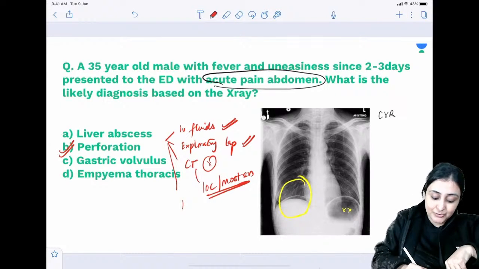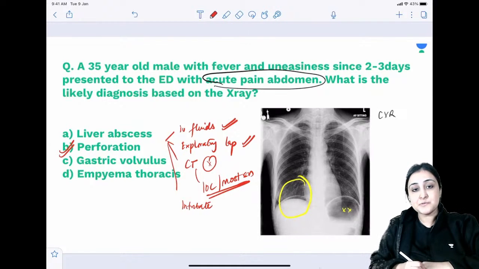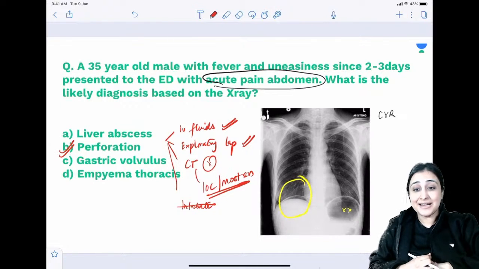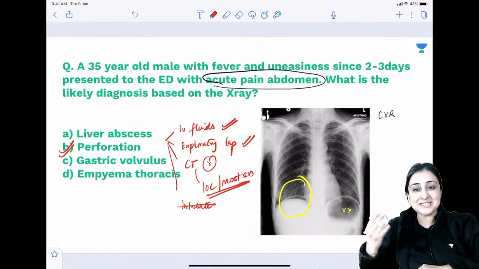Do you want to intubate this patient? If they give intubate in the options, airway is very important. You want to intubate this patient? No, this person's airway is not under threat, right? This person is probably screaming that I have pain in my abdomen. If he's screaming, means his airway is intact. Do not intubate this patient. Even though it's A, B, C, D, E, you don't always have to intubate, right?